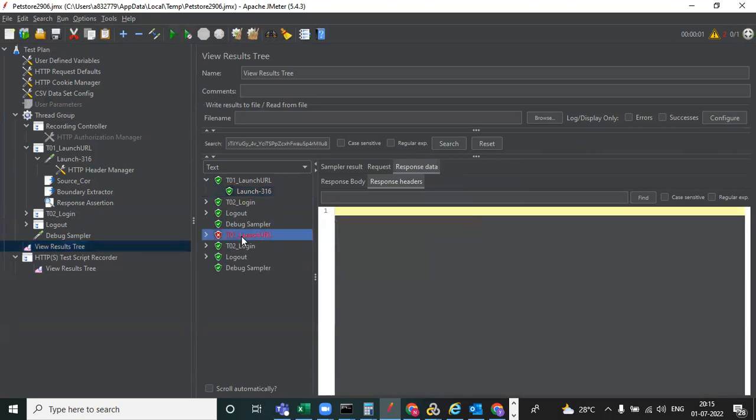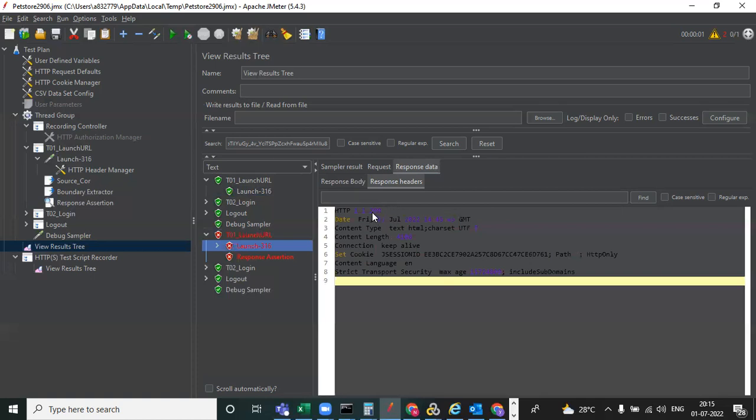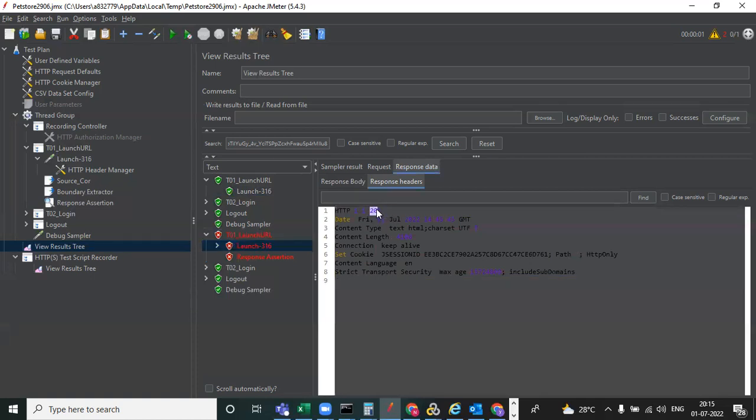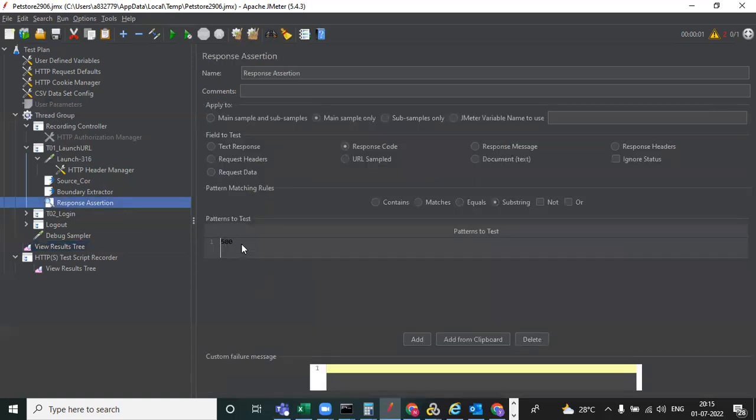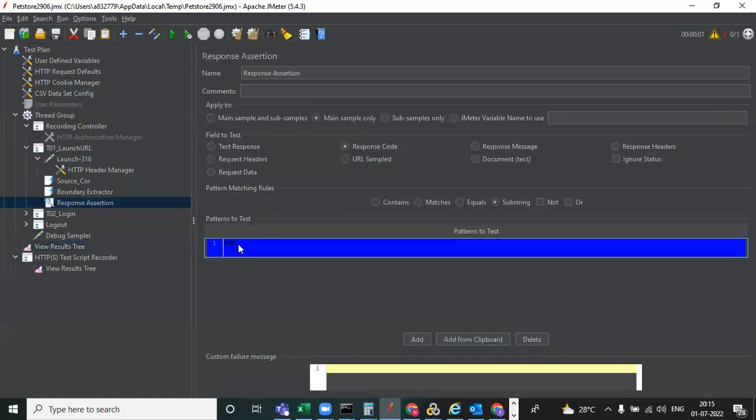See, your verification point will fail. Why is it failing? Here you are getting 200, but we put the value 500. So 500 is wrong, that is not what the response contains. That is why we are getting a failure.